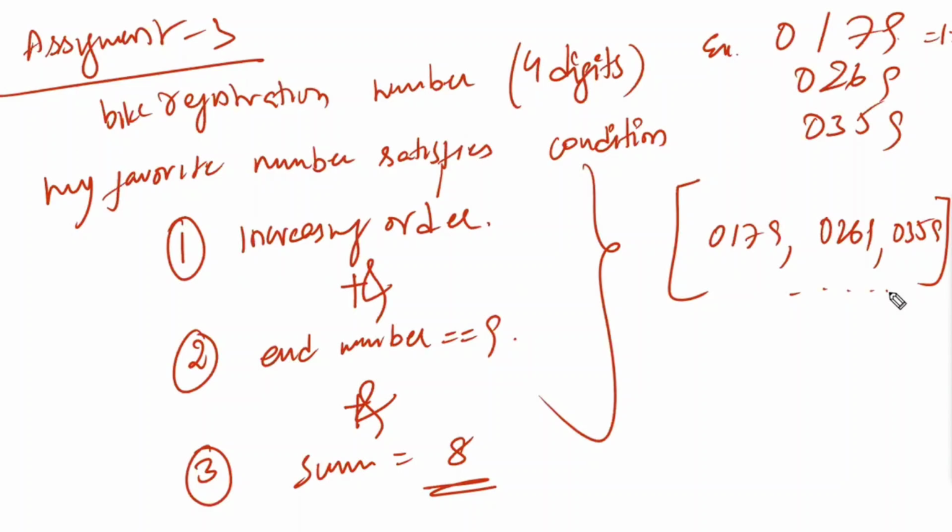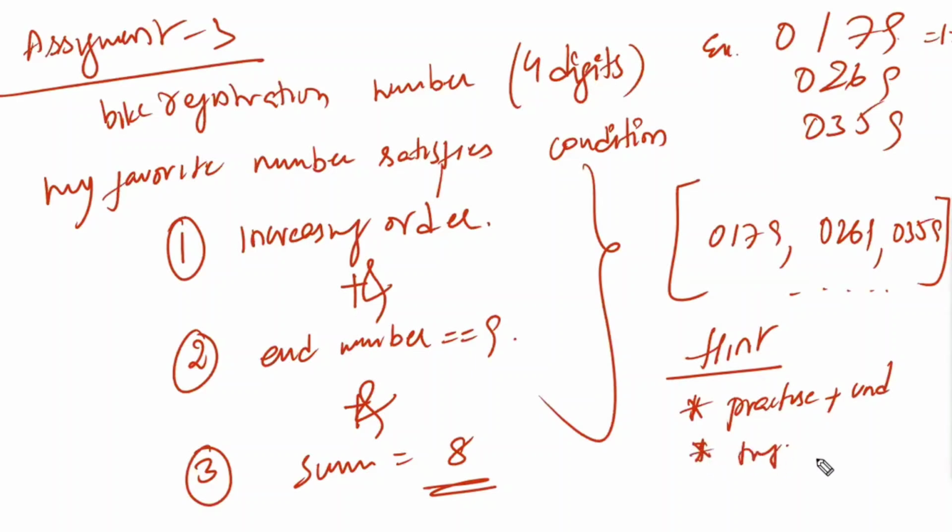That is assignment number 3. I can give you a hint: first practice and understand the concept, and after that, try. That is the only hint. Suppose you go home and assume you have understood the entire for loop.